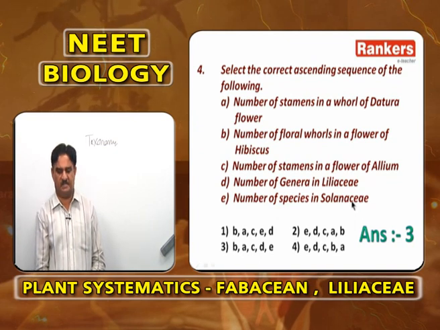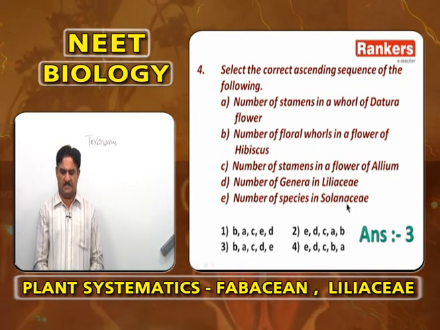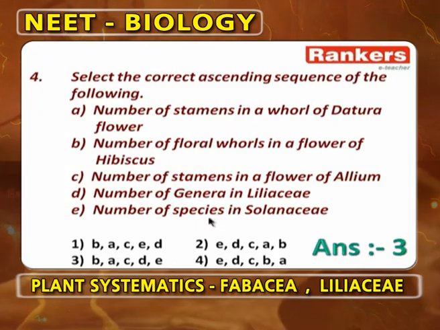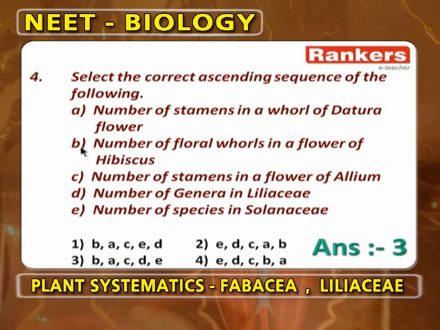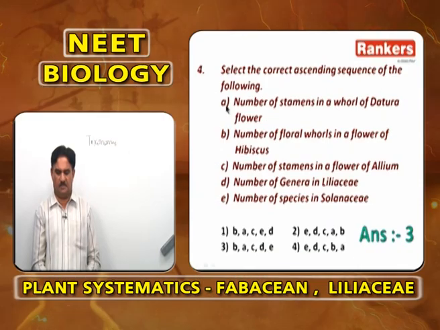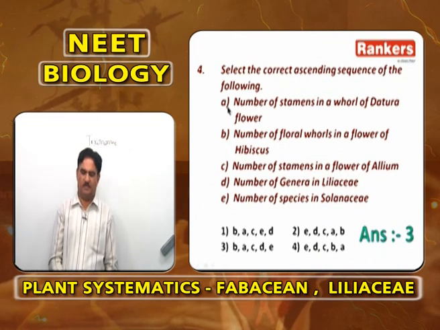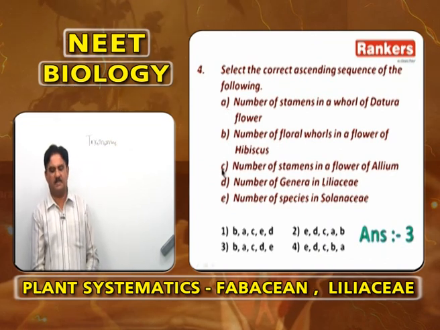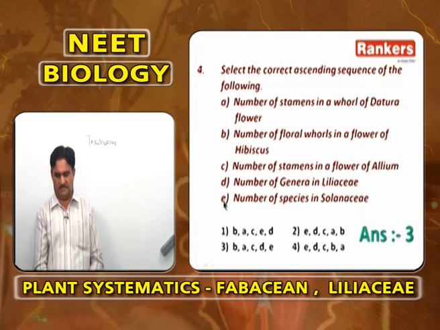Number of species in Solanaceae is 2200. Ascending order means from very less to large. The answer is B, A, C, D, E.